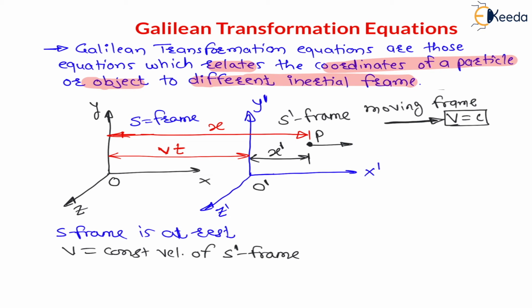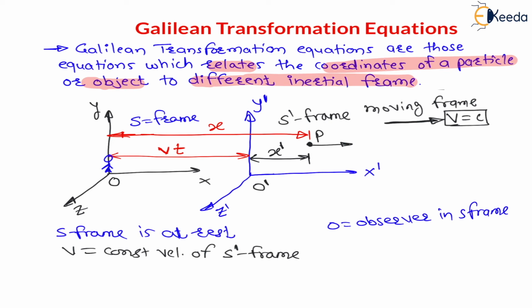For any theory, the transformation equations are relation between x, y, z in both frames of reference, and relation between time in both frames of reference, right? Now I hope you are understanding. Now my dear students, here let us say one person is sitting here in the S frame at O. That means here O is an observer. This person is an observer. O is an observer in S frame, right? Therefore here I will say O is observer in S frame, that is stationary frame.